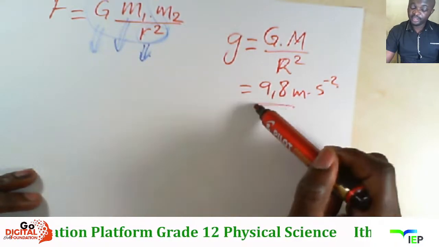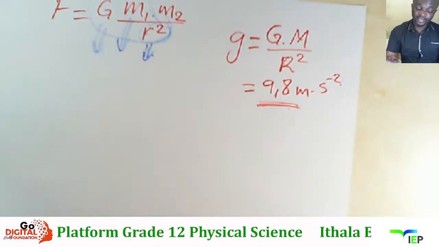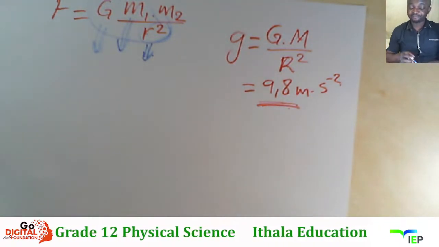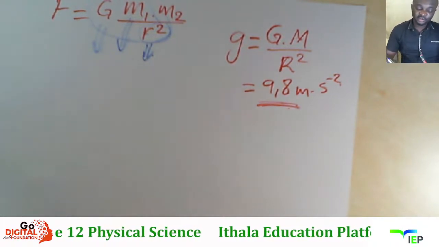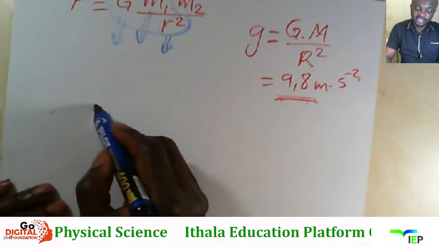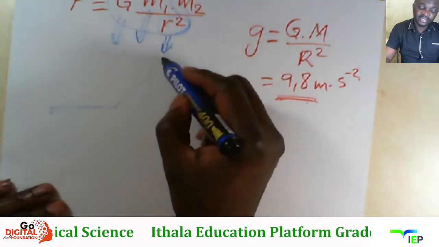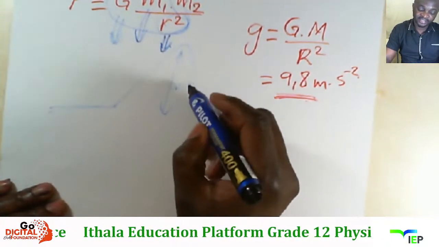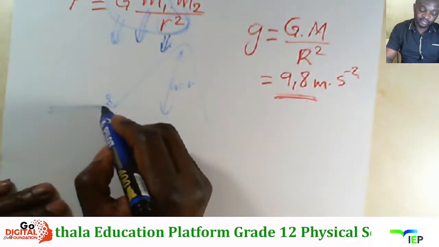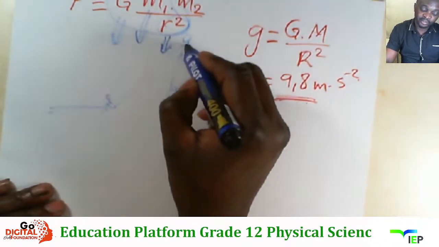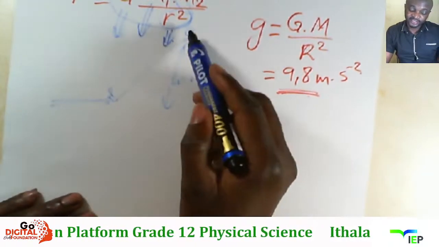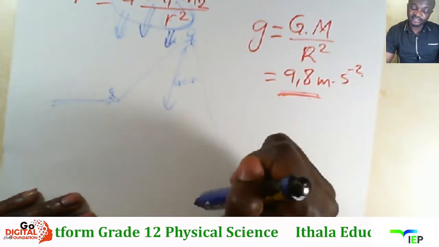So 9,8. But the gravitational acceleration is not always 9,8, because let's say kunentaba engaba ngu-600 meters high, right? And kunomuntu osezansi nomunye ophezulu. So bona ukuthi the gravitational acceleration on this person is not the same as this one.